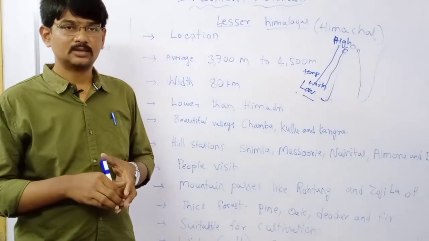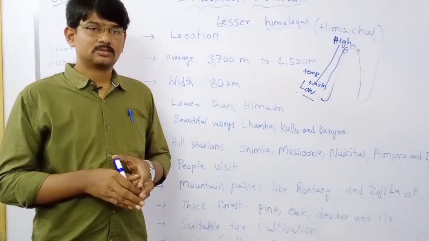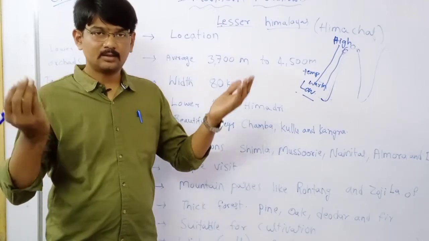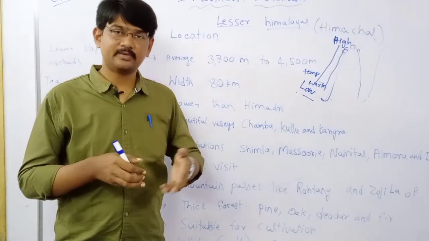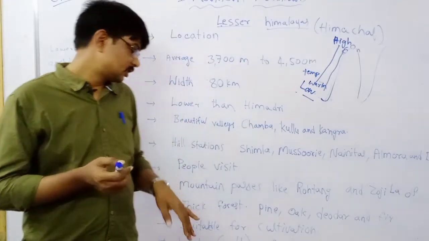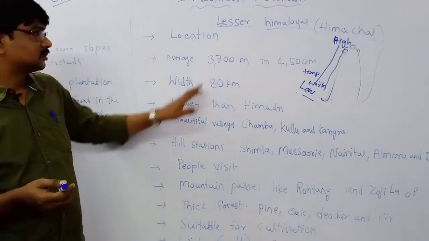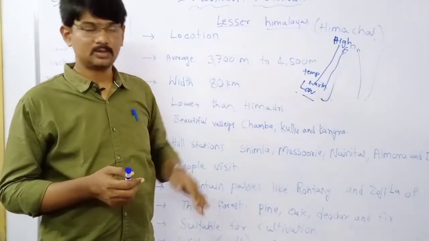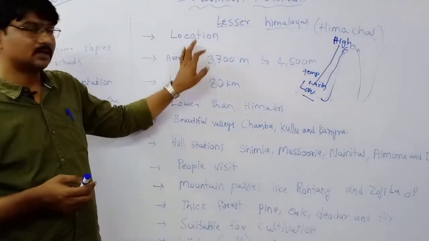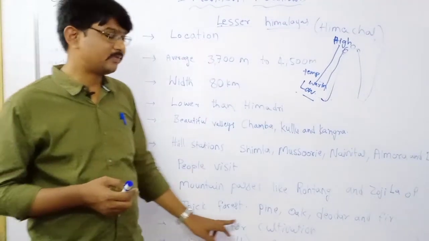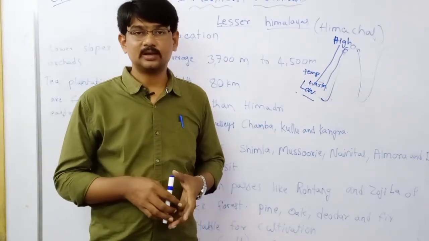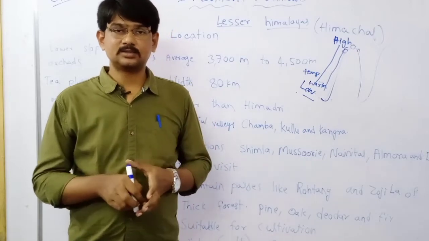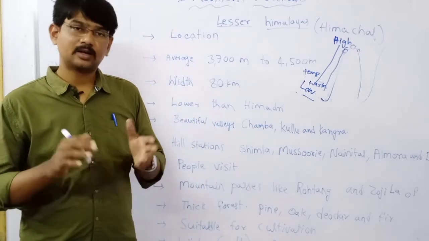Next, millets, maize, so many crops are growing. It means it is cultivation, farming. But in the Greater Himalayas area, farming is impossible. Here, this is the region which is suitable for cultivation. There are so many facilities which favor cultivation.